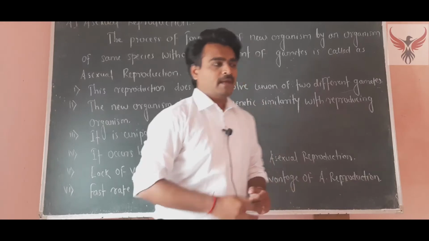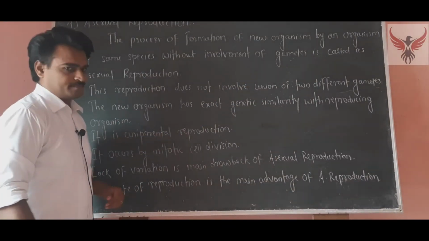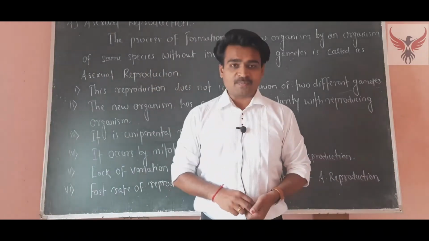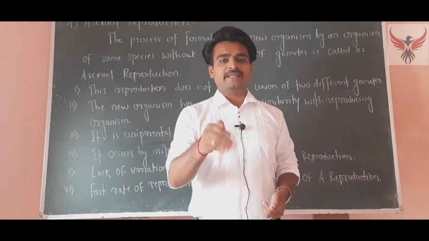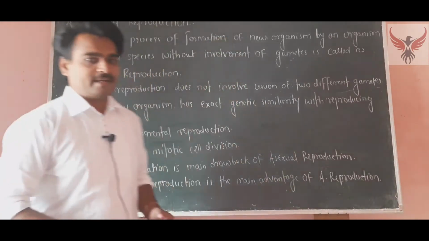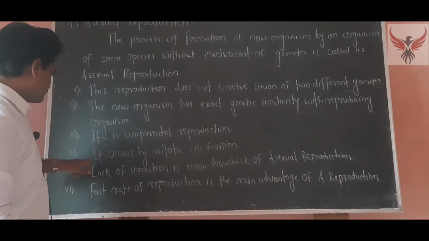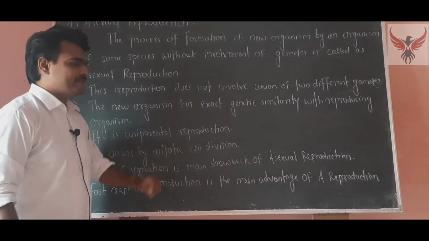The third point is that it is uniparental reproduction, which means it has only one parent.